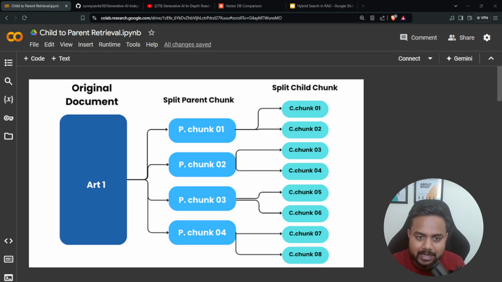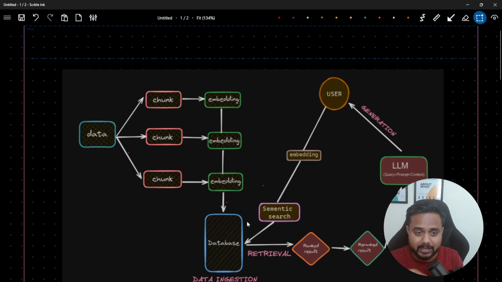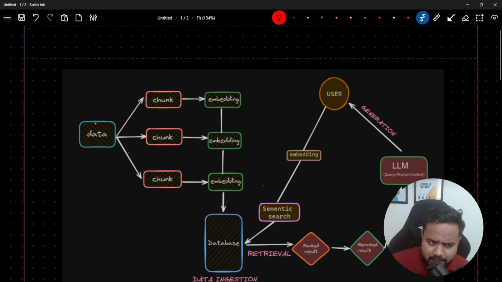Now here guys, I captured one basic RAG flow. So what is a basic RAG flow? Let me again revise this particular concept. We have data, and this data we are dividing into multiple chunks, right? Why are we dividing? So that I can perform the embedding and we can store it inside the database. Now this particular stage is called data ingestion. So here is my data ingestion. This is the first stage.